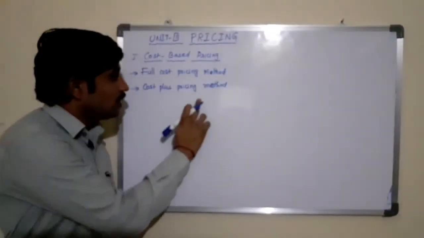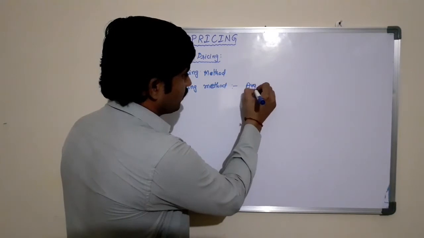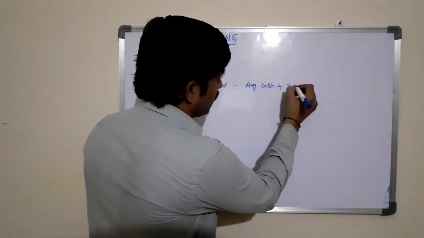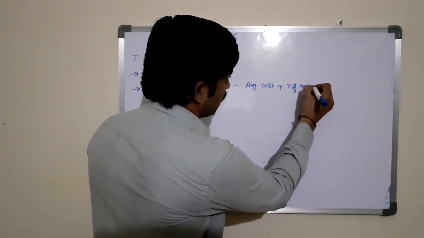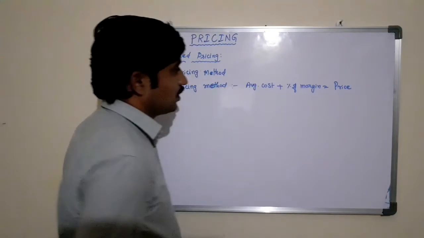Whereas in case of cost plus pricing method, the average cost of the production plus percentage of margin equal to price of the product.